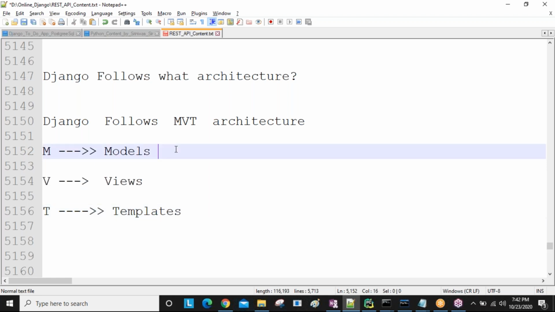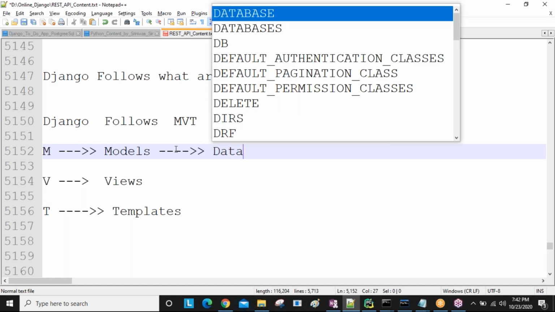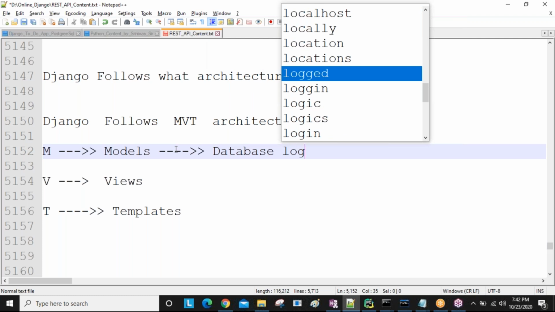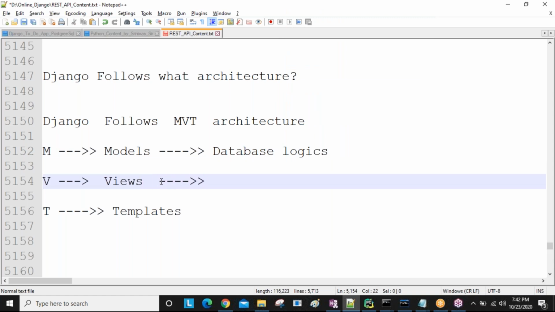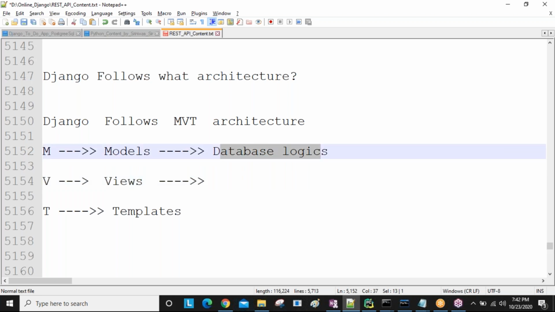Now, using models, what are we going to do? Database logic. We are going to perform database logic using the models. Every project and application contains a database. Take any real-time application; without a database, no application is going to run. We have a separate database section, and at that time I will tell more clearly about the database with some real-time examples.